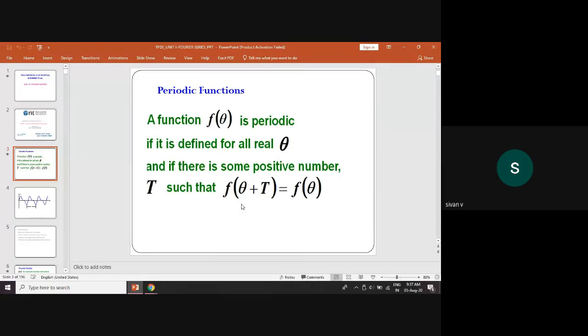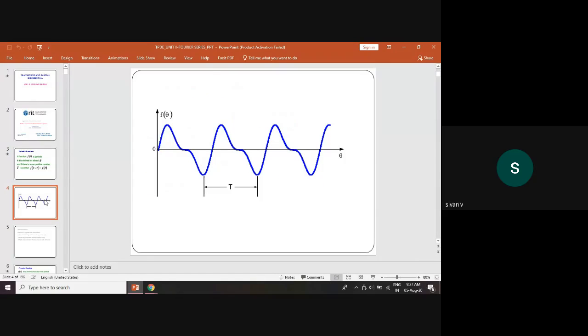Next, this is a diagram. This is one function f of theta. From here it's going up there, coming to the baseline, going down, and again going up. The same thing repeats for a regular interval. This capital T is the period. Did you see the sine curve? Sine curve and cosine curve. These are periodic function examples. Capital T is the period.